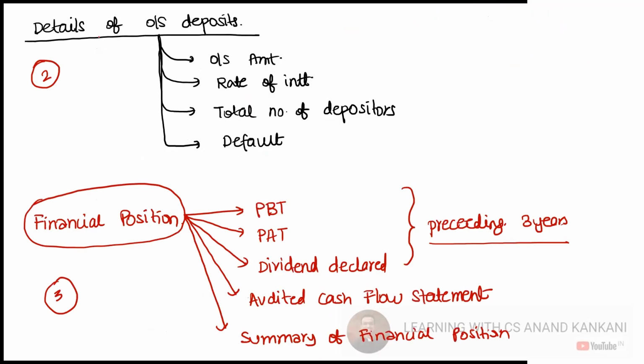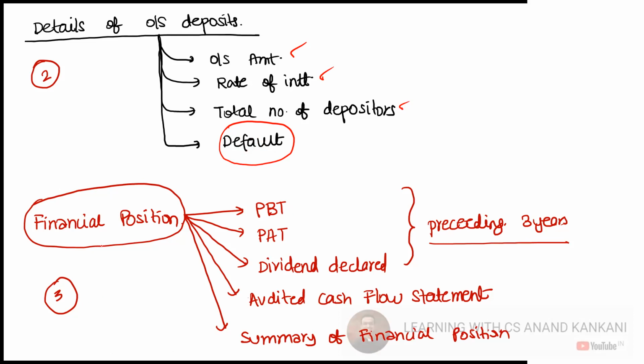Then you need to mention the details of the outstanding deposit. Now, I am accepting deposit now, but there are some existing deposits. So I need to mention what is the outstanding amount of my deposits, what is the rate of interest that I'm paying to them, how many total number of depositors are there, and very, very important, whether I have defaulted or not. Because the moment you default, you get a restriction to issue further deposit. So this is also to be certified by the auditor. So just understand whether the company has defaulted or not.